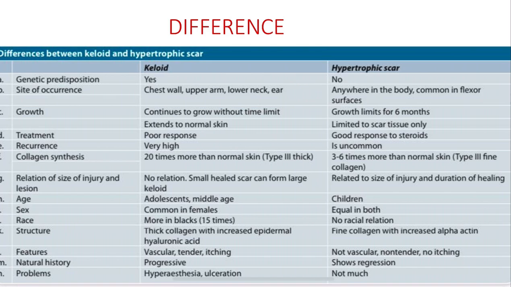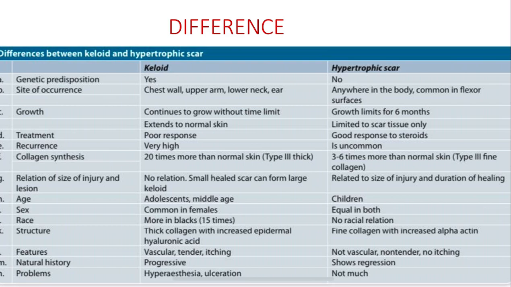Hypertrophic, the recurrence is uncommon. Collagen synthesis is 20 times more than the normal in keloid. We have type 3 thick collagen. Here it is 3 to 6 times more, and type 3 fine collagen can be seen. Relation of size of injury and lesion, keloid has no relation with the injury. We saw that some keloids can occur spontaneously. A small healed scar can form a large keloid, whereas in hypertrophic scar, it will obviously be related to the size of injury and the duration of healing.